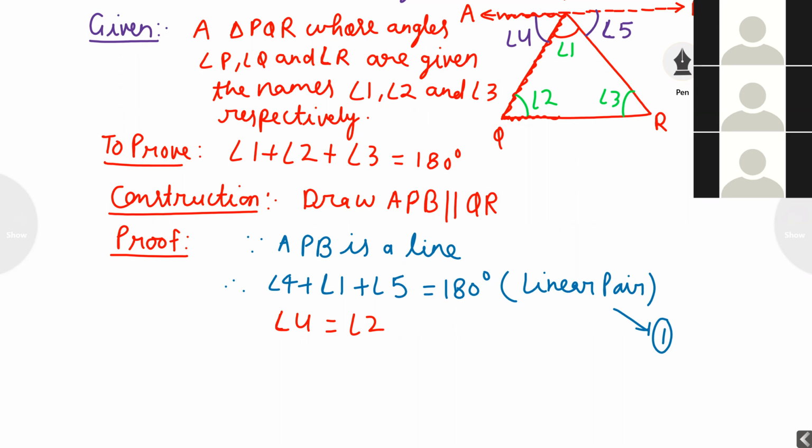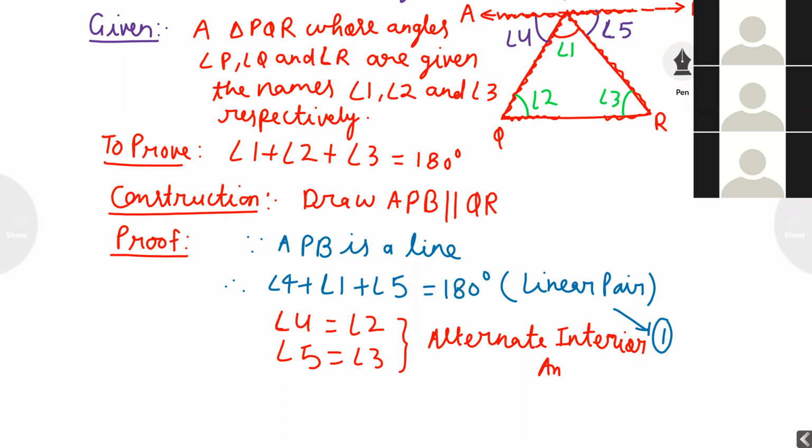Again, it is forming alternate interior angle. Why? Alternate interior angle.